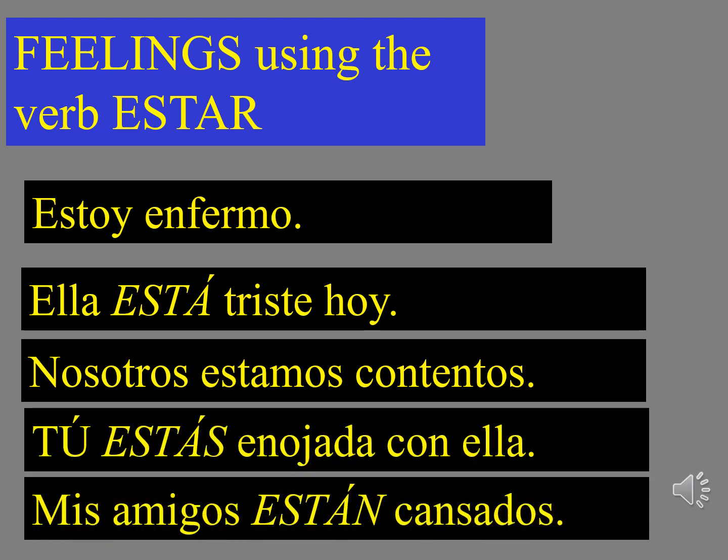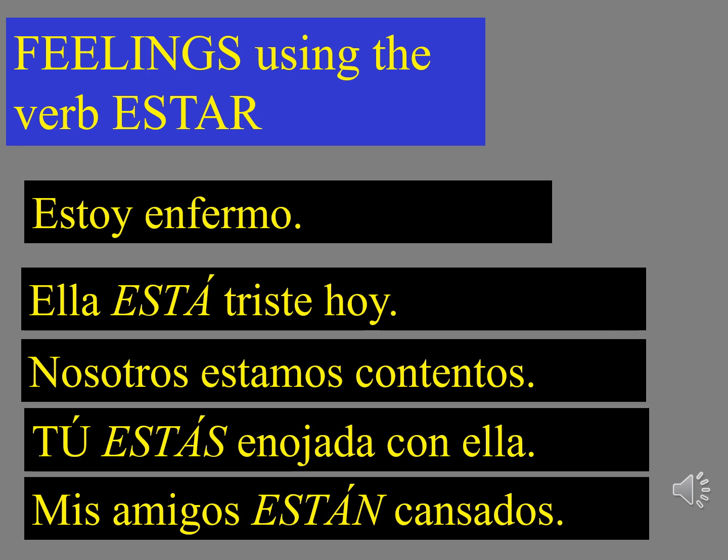Some sample sentences using the correct form of estar and the correct form of the adjective. Estoy enfermo. Yo, which was omitted here, yo estoy enfermo. We can always omit the subject, remember that in Spanish. Secondly, we know that the yo in this sentence is masculine because of the adjective. Ella está triste hoy. Triste would have been the case, whether it was a masculine or feminine person that we're talking about, because it ends in E.